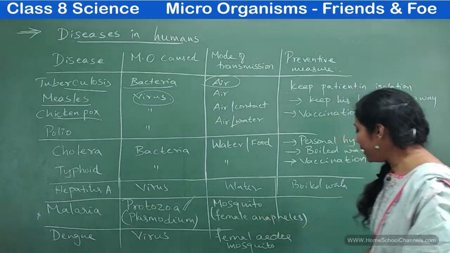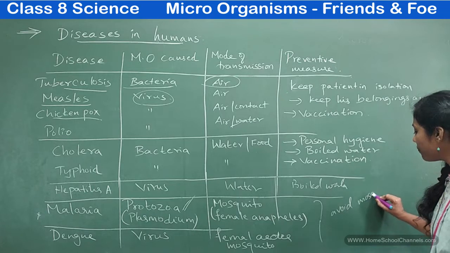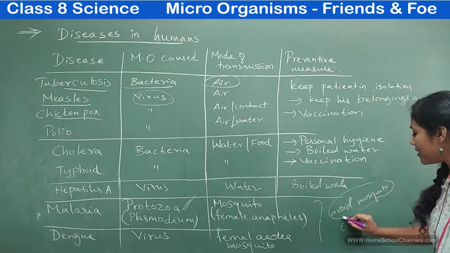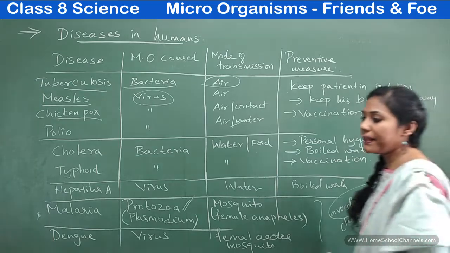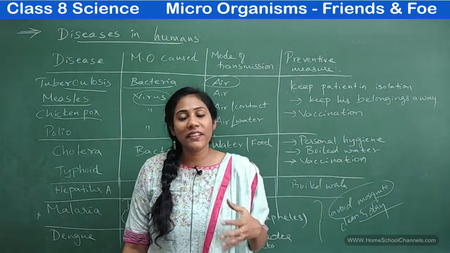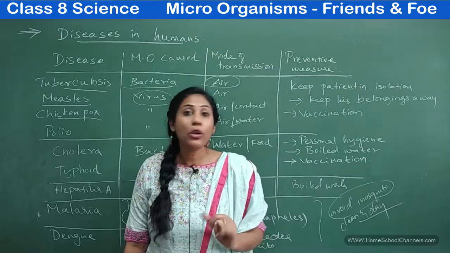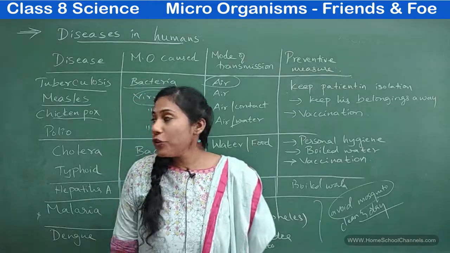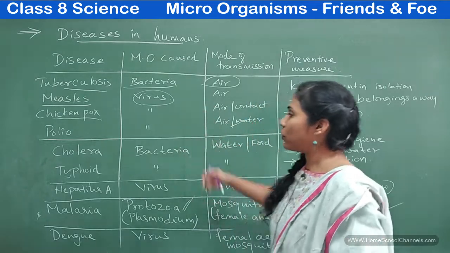So to prevent them, we should avoid mosquitoes. To avoid mosquitoes, we should keep our surroundings clean and dry. There should not be a wet surrounding, because if you have stagnant stored water, mosquitoes will generate. They will reproduce and breed. That's why you have to keep your surroundings very dry and clean. So all these are different diseases caused to humans by various microorganisms.